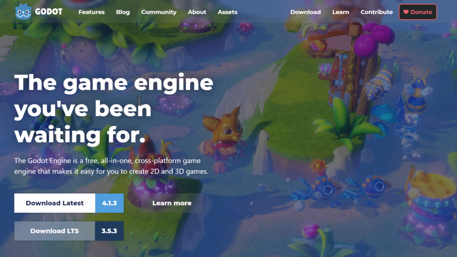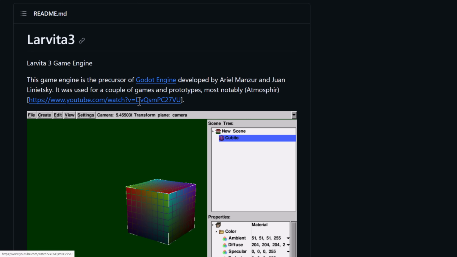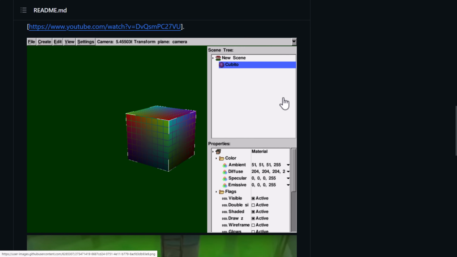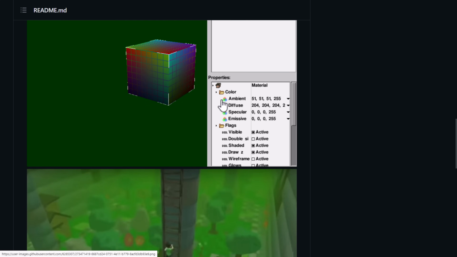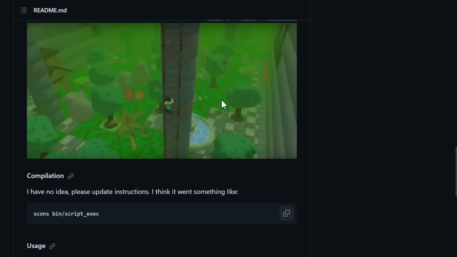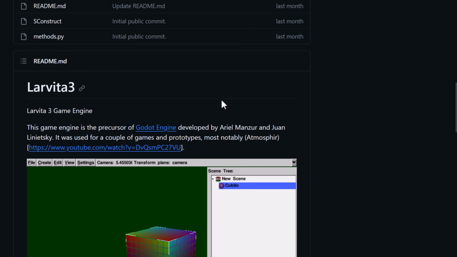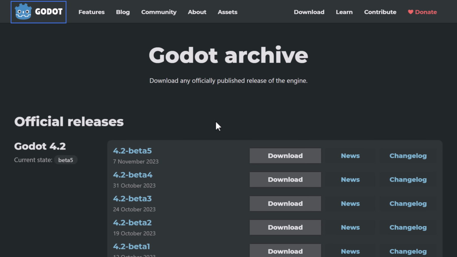It is available at godotengine.org if you want to go ahead and check it out yourself. You can see here, Godot actually didn't start life as Godot. It started life as Larvita 3. This is the precursor to the Godot game engine, and the two founders of Godot recently open sourced this. So if you want to check it out, this is actually Genesis. This is where Godot originally came from. I'm not building it from source. I'm not going back all the way to this point in time. We're instead going to start at the very beginning with Godot.